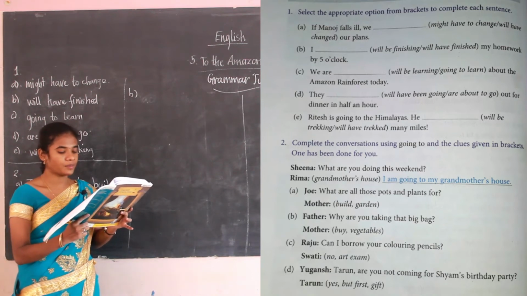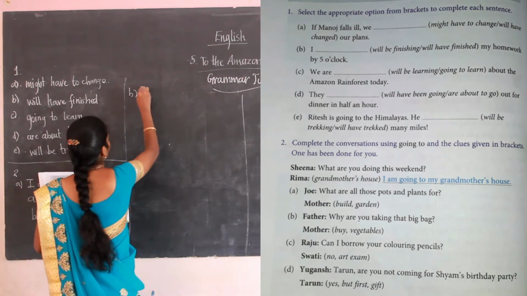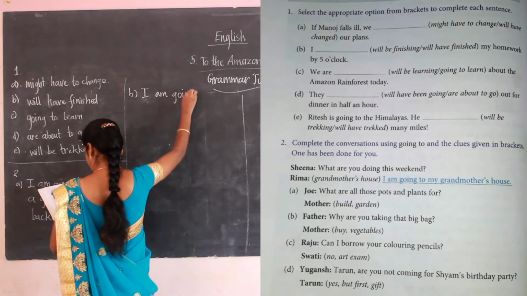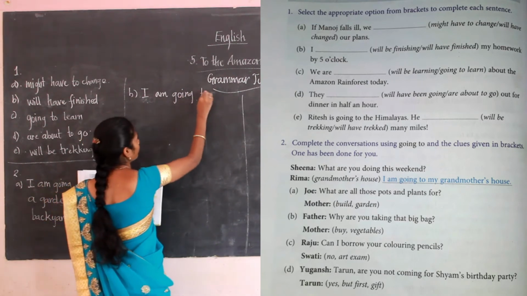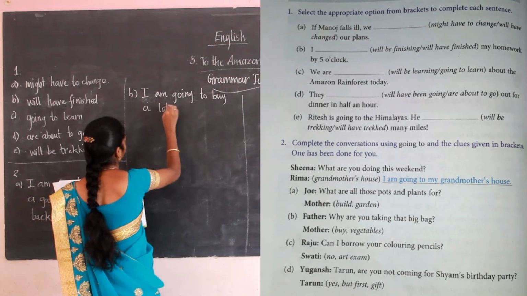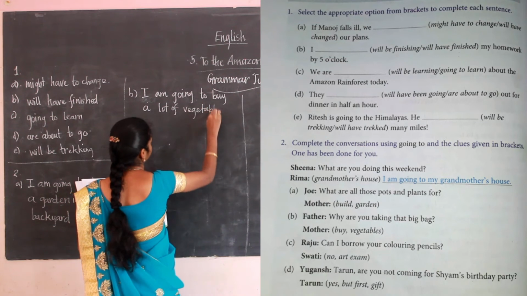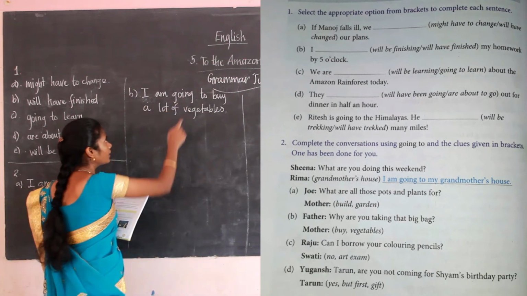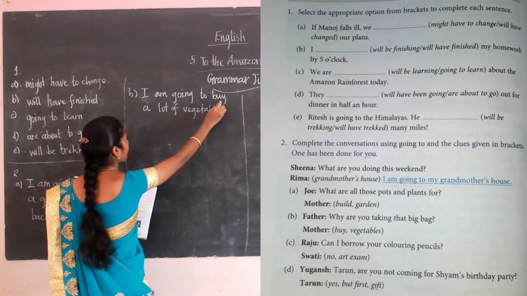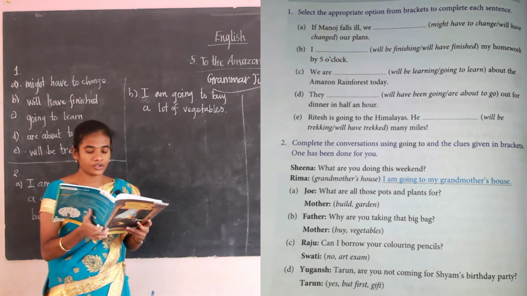So the answer is I am going to buy a lot of vegetables. So I have started with going to, and what is the clue given? That is buy vegetables. Buy also I have written, vegetables also I have written. I am going to buy a lot of vegetables.